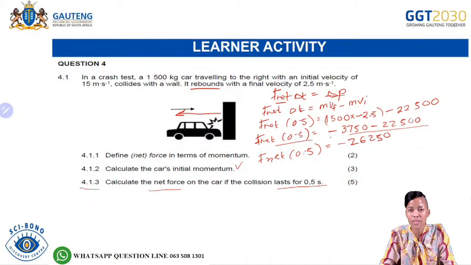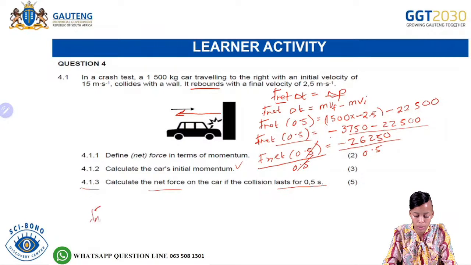You are left with the 0.5 on the left hand side, and you need to get rid of the 0.5 on the left hand side. How are you going to get rid of the 0.5? You divide by 0.5 on both sides, right? So from there, what do you have? The 0.5 and the 0.5 are going to cancel each other out. And then what do you have? So I'm going to continue here. You will then have F net is equal to, you are going to divide this with the 0.5, and it's going to give you negative 2,500